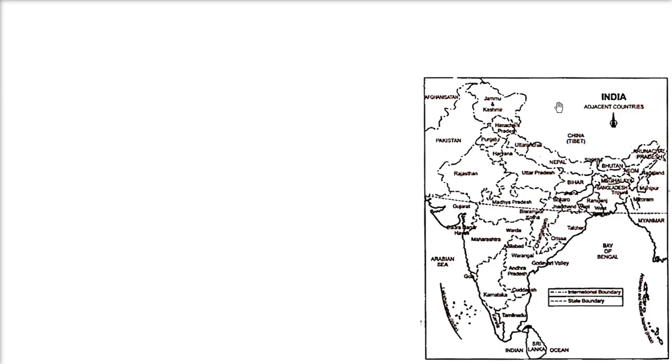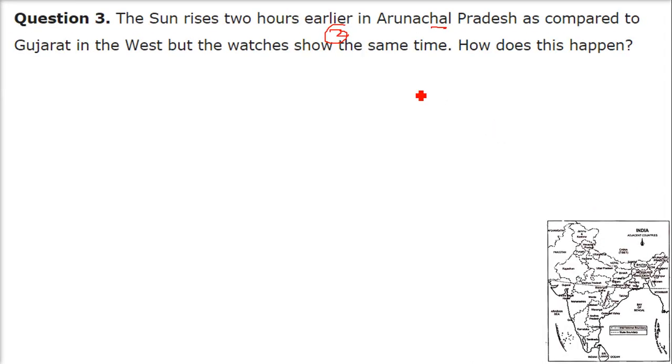We have a line which is the 82 degree 30 minutes line, which is called the Indian Standard Time line. It is around 82 degree 30 minutes passing through Mirzapur of Uttar Pradesh, and the time which is shown at this line is the time of the person who is at Karnataka, Jammu Kashmir, Gujarat or Arunachal Pradesh. Everyone will have the same time.